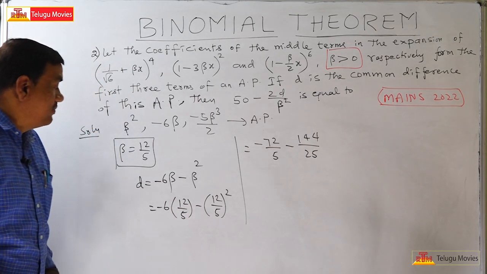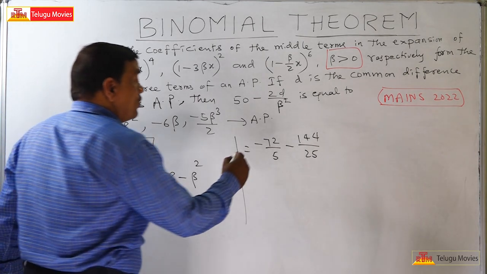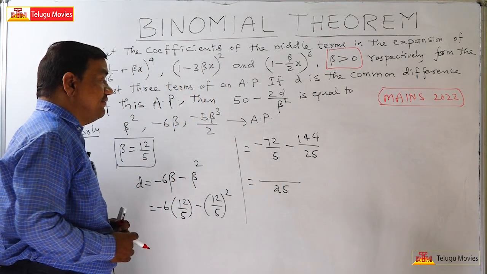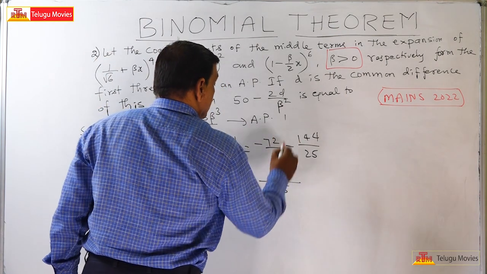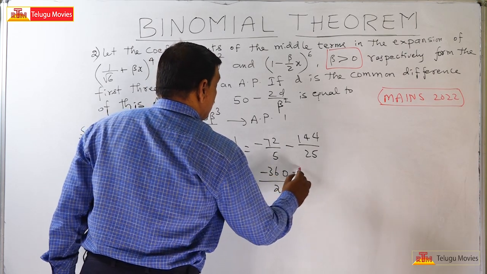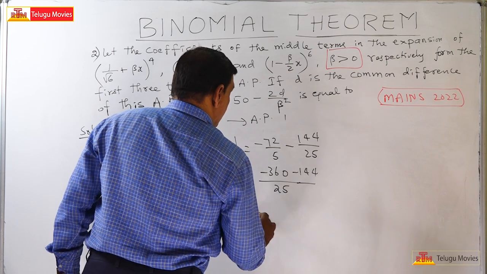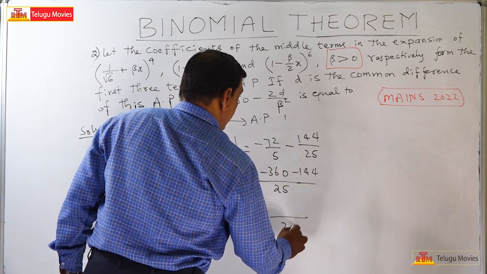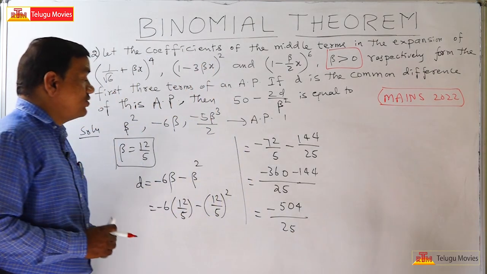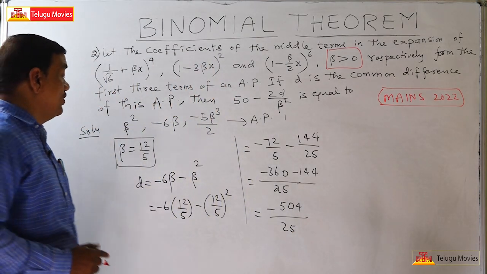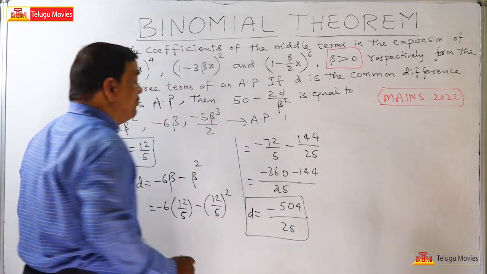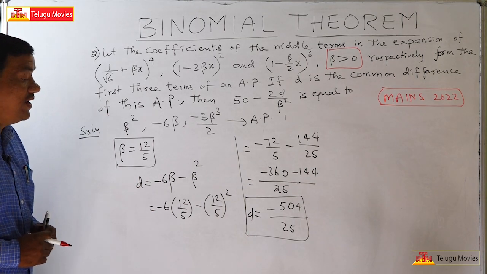Okay, so the LCM is equal to 25 here and you have to multiply with 5: 5 2s are 10, 5 7s are 35, 36 minus 144. So this is equal to, LCM 25, minus 504 by 25. So this is the d value. D value we got minus 504 by 25.